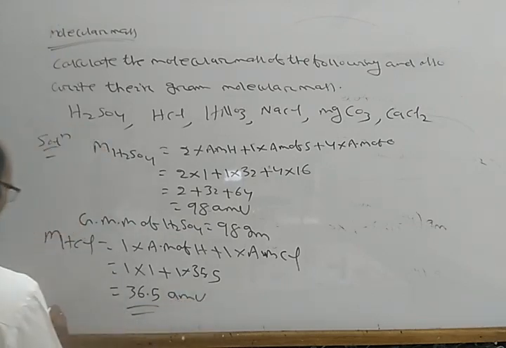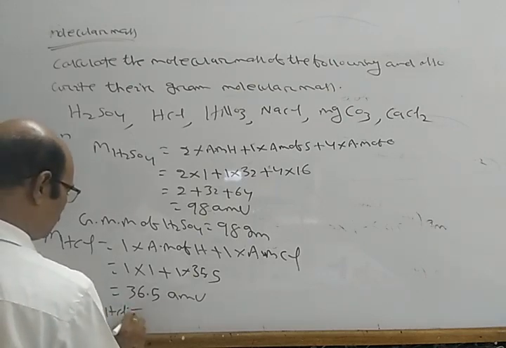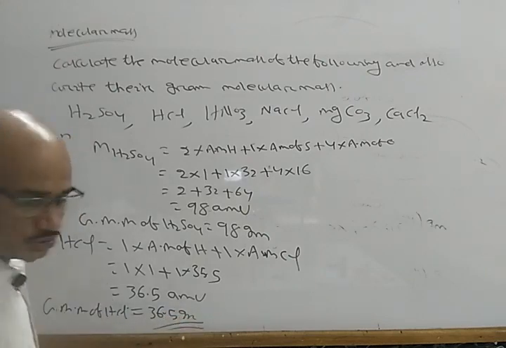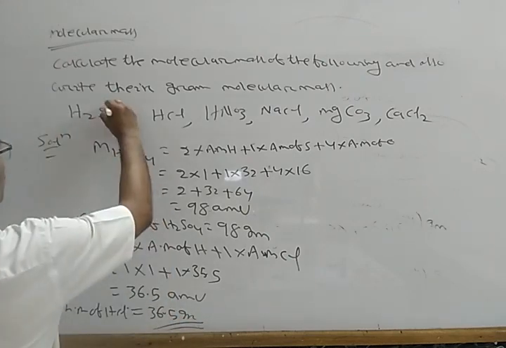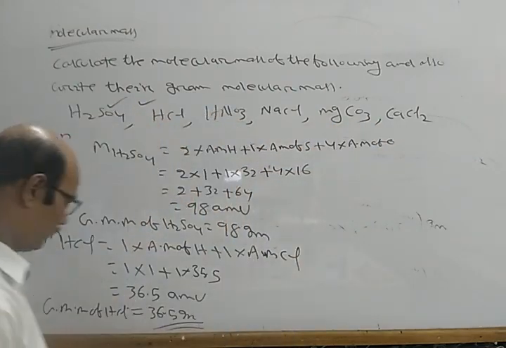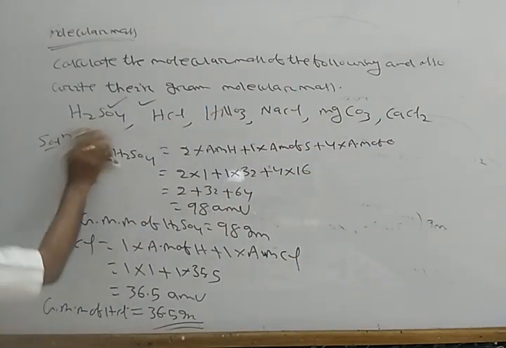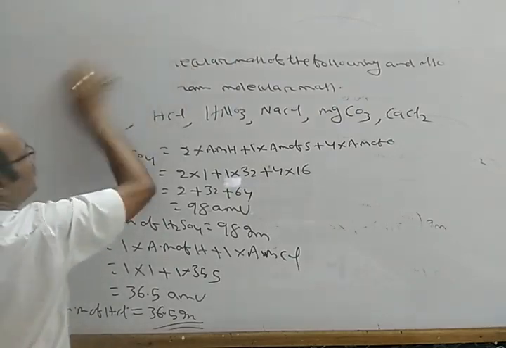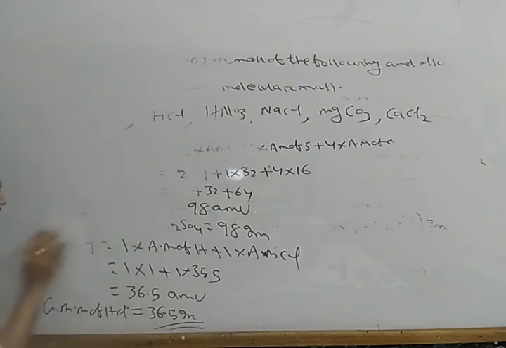Now the gram molecular mass of HCl is equal to 36.5 gram. So these two I have done. Similarly, you can do the remaining four. Now we will discuss the equivalent mass.